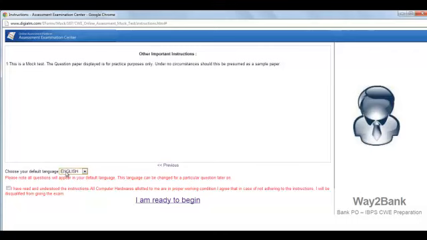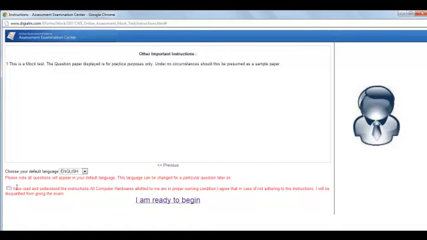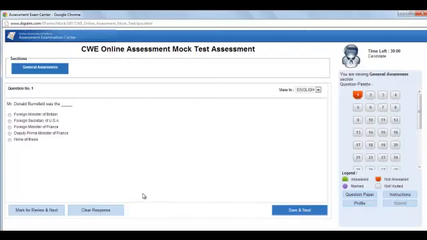After selecting the language, let's say English in my case, you have to check, for your specific case, that you have read all the instructions and you have understood them as well. Once you click on this, you have to click on I am ready to begin. If you don't check this and click on this particular icon, you will be shown this prompt. This means that you have missed something. That is, you have to check this particular instruction and then click on I am ready to begin.